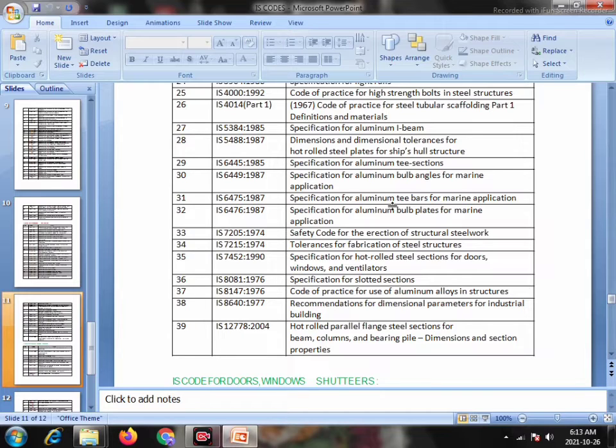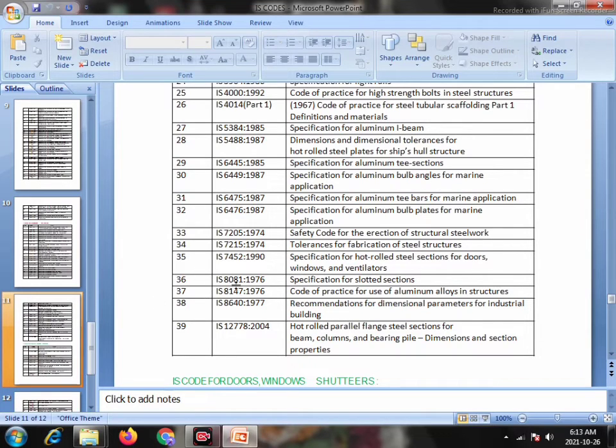33. IS 7205 1974, safety code of erection of structural steelwork. 34. IS 7215 1974, tolerance for the fabrication of steel structure. 35. IS 7452 1990, specification of hot rolled steel sections for doors, windows and ventilators.